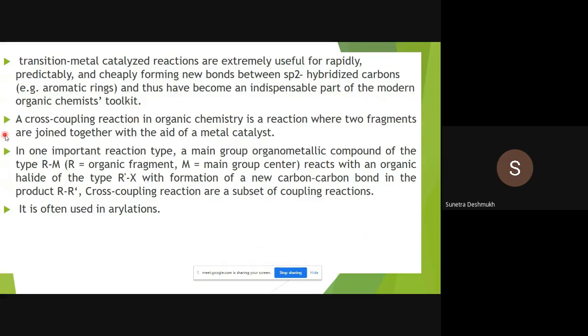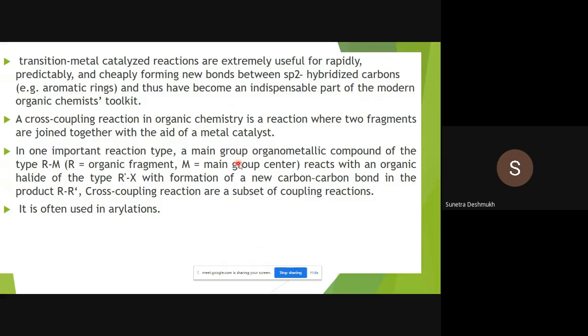So this is the sentence which is very important. These are the cross coupling reactions between two carbon atoms, and with this help we can synthesize a new carbon-carbon single bond between any hybridized carbon atoms, like sp2-sp2, sp-sp2, sp3-sp3, also, which we can do with the help of these transition metal catalysts. Okay, so this is important. Without a transition metal catalyst we cannot make this type of cross coupling reaction.